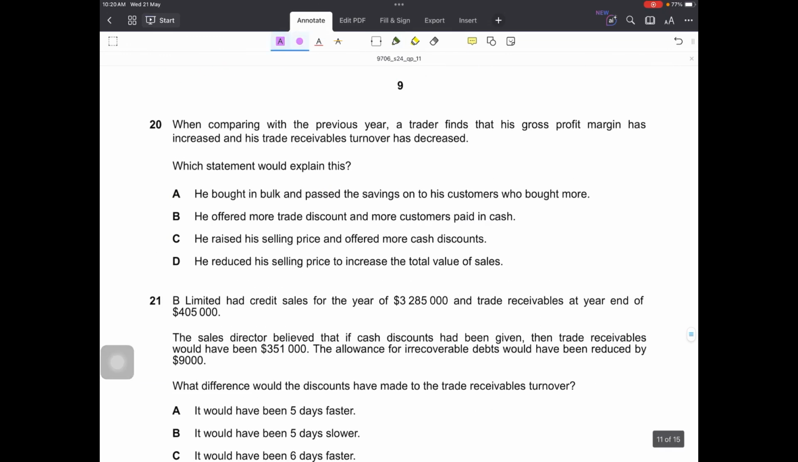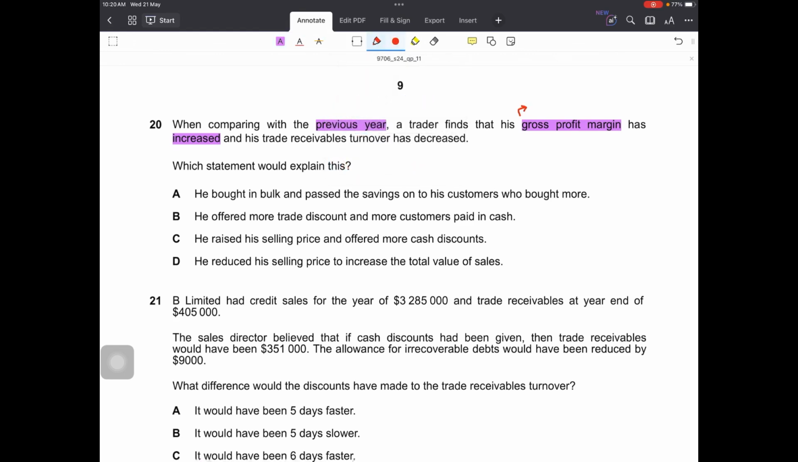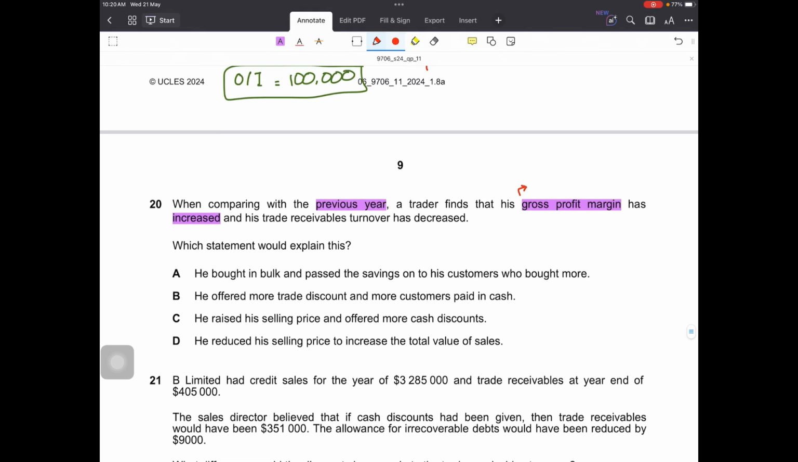Question number 20, very interesting question. It says, when comparing with the previous year, a trader finds that his gross profit margin has increased. Let's stop here. Gross profit margin has increased. What is the formula for gross profit margin? It is gross profit upon sales. Now when can this increase?